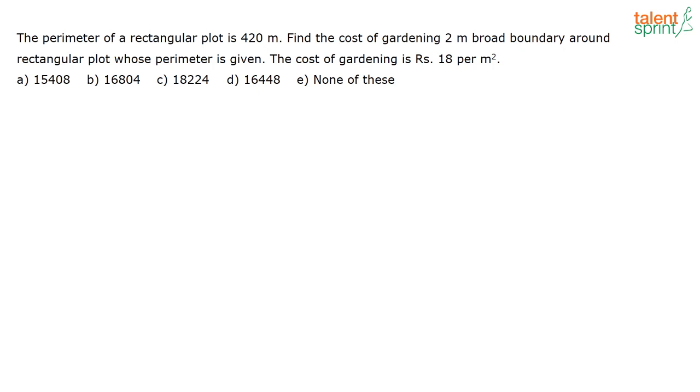The perimeter of a rectangular plot is 420 meters. Find the cost of gardening a 2-meter broad boundary around the rectangular plot whose perimeter is given. The cost of gardening is rupees 18 per meter squared.